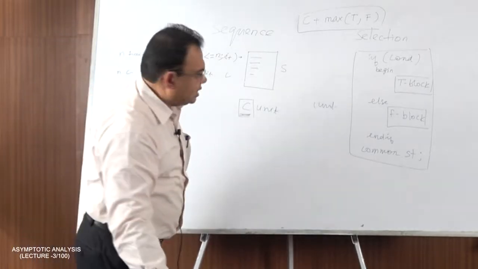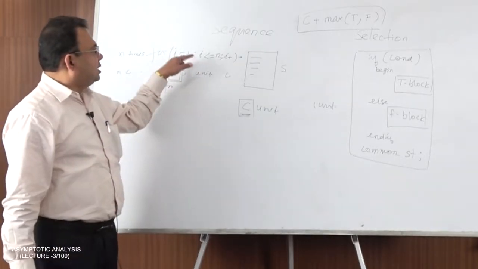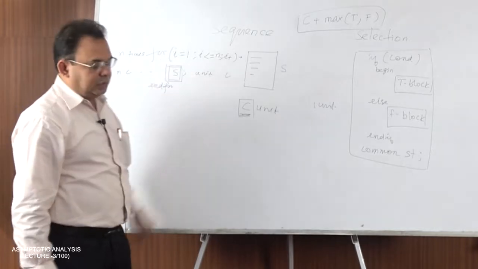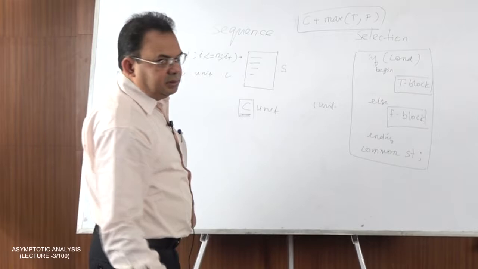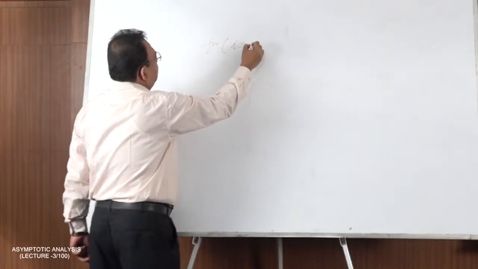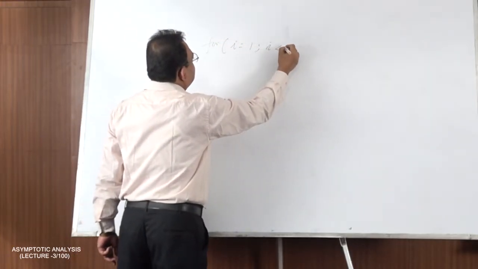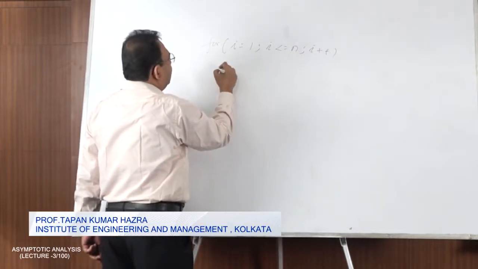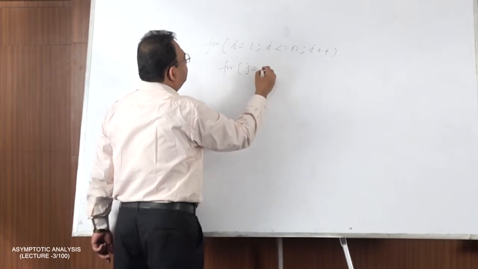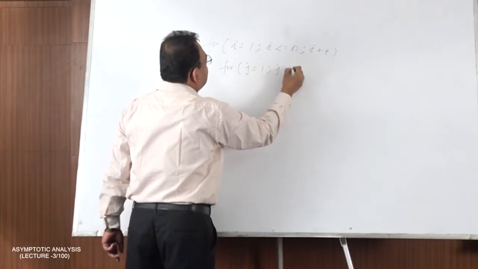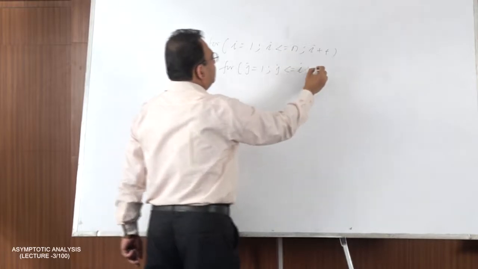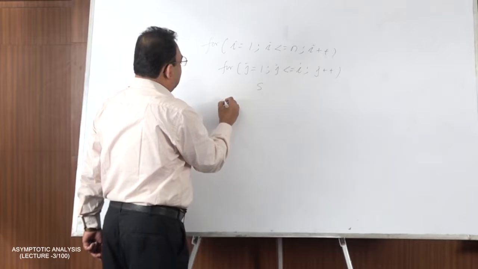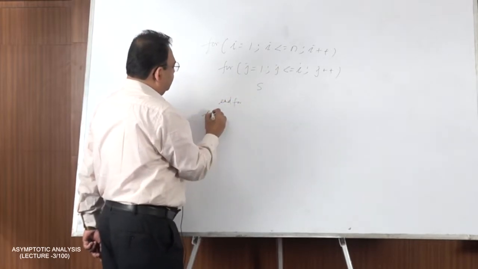There can be another situation where the iterations of the inner loop depend on the iterations of the outer loop. Now let us take one example of that kind. For i equal to 1, i less than or equal to n, i plus plus, and for j equal to 1, j less than or equal to i, j plus plus, and S. S means sequence block, end for, end for.